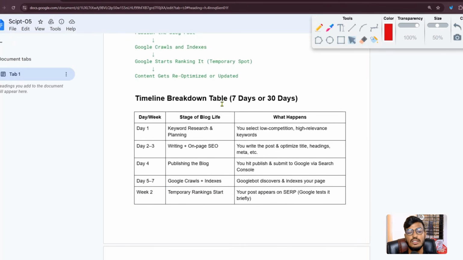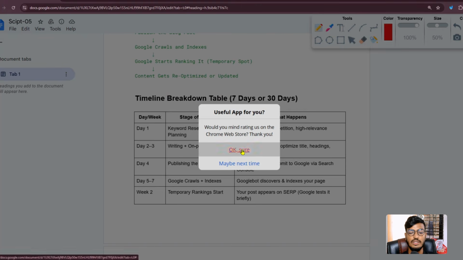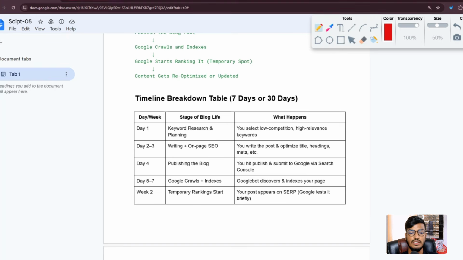Now, the timeline or breakdown table, 7 days to 30 days. You can see here I have already written the information. Just a moment. You can see in day 1 your blog life stage will be keyword research and planning. This is the planning information. And what happens is you select low competition, highly relevant keywords.